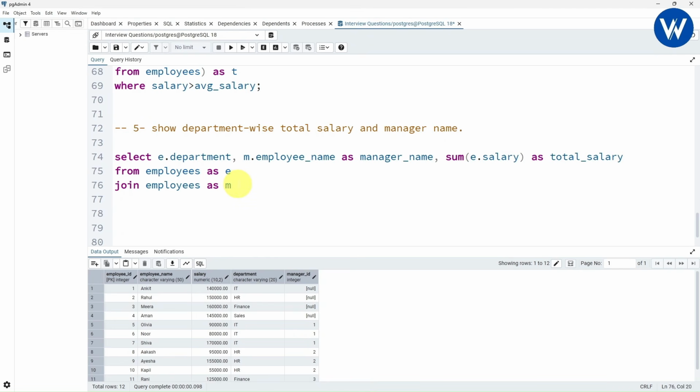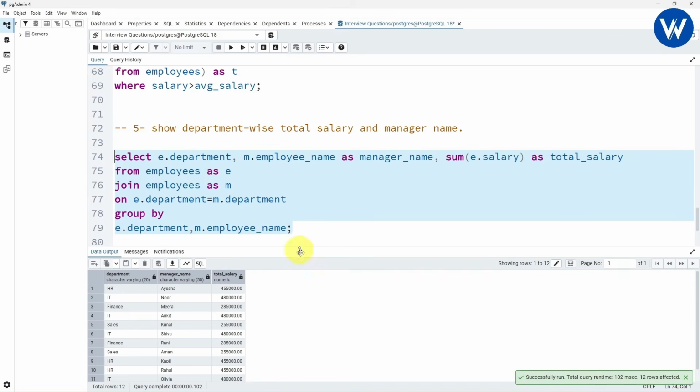Right. Now we need to take here on. Now the common column is department column. So here we can write E dot department equal to M dot department. Okay. Now click enter. Now basically we need to do the grouping according to department and the employee name column, which is the manager column. So what we can do is we can write here group by E dot department column, department, comma, M dot employee name, employee underscore name. Now use semicolon. Now finally we have done with the query.